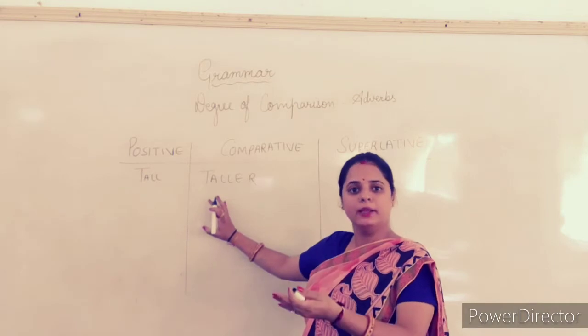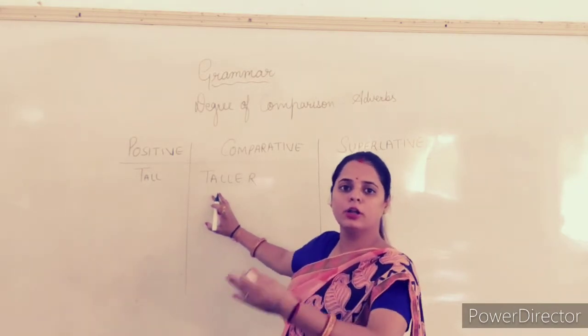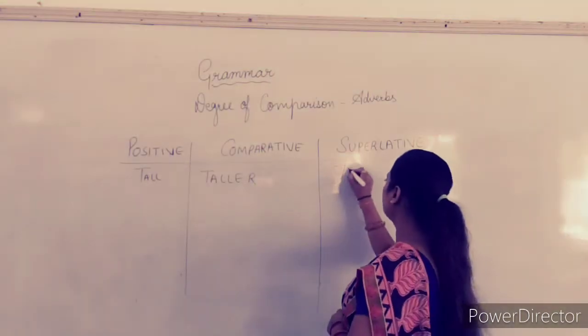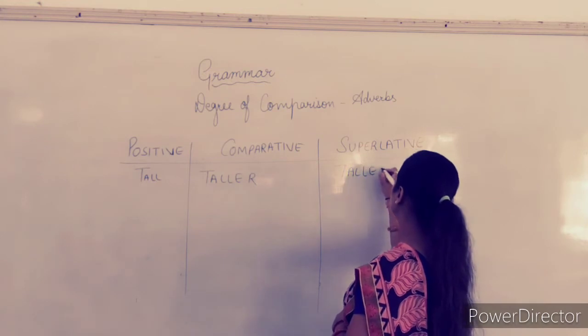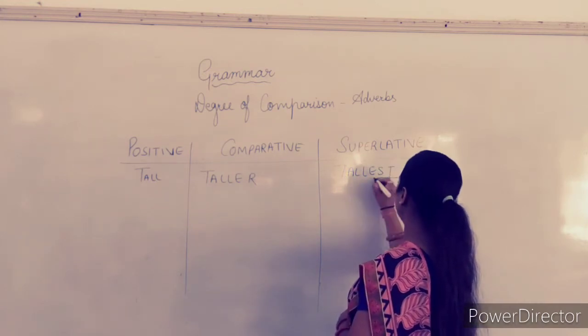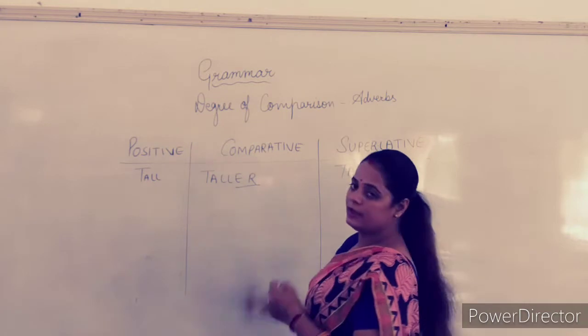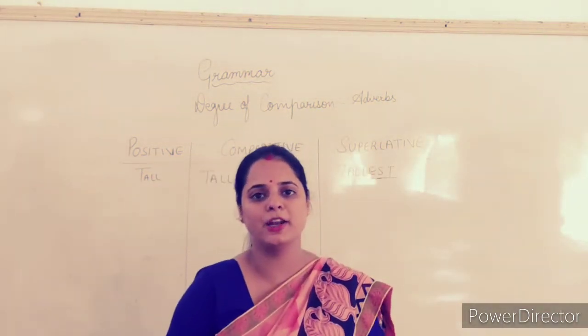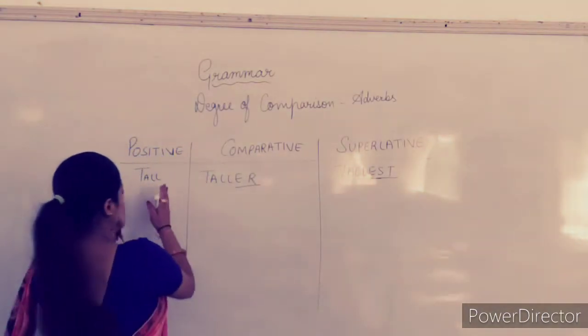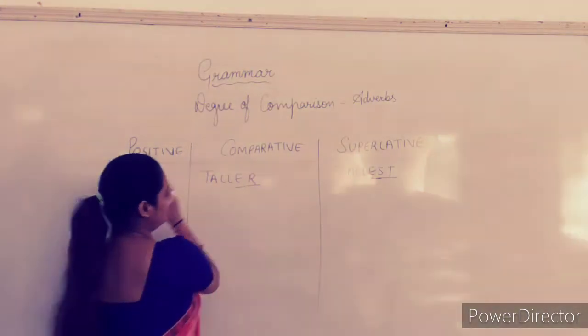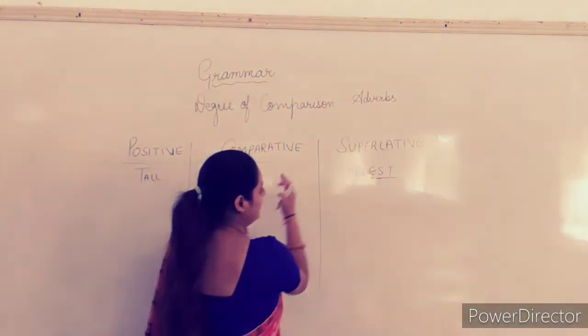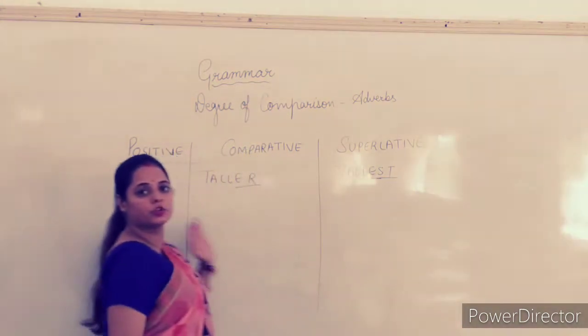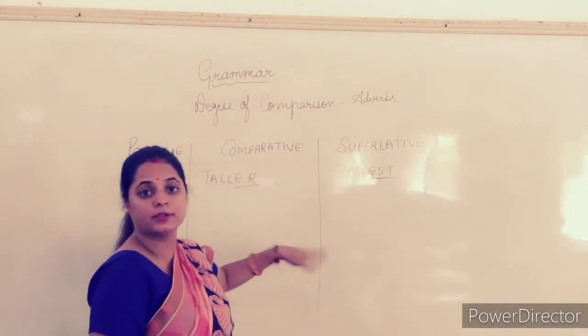We are comparing, so what will it be? Tallest. We have added ER and EST. Here you can see the direct comparison: the first one was tall, then it became taller, and then it became tallest. So, tall, taller, tallest.